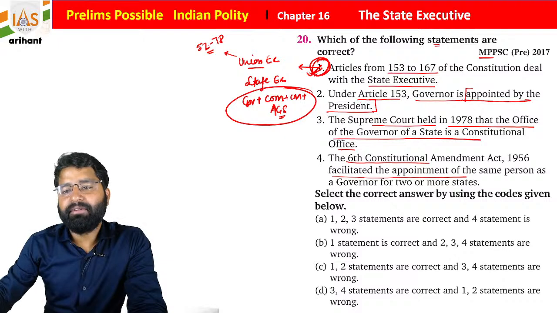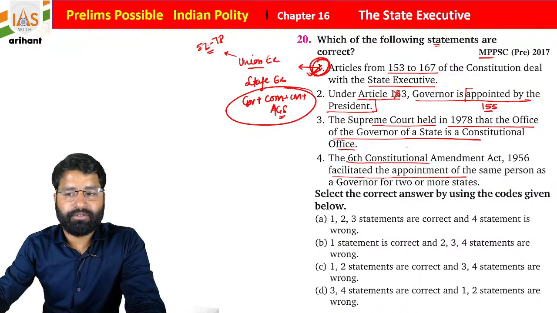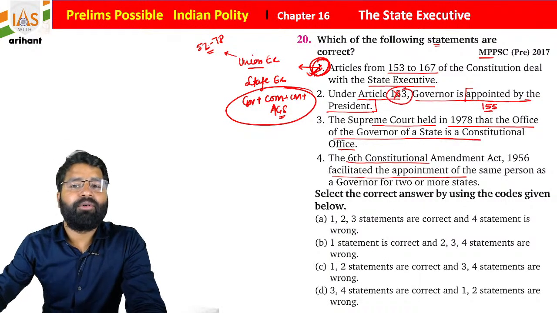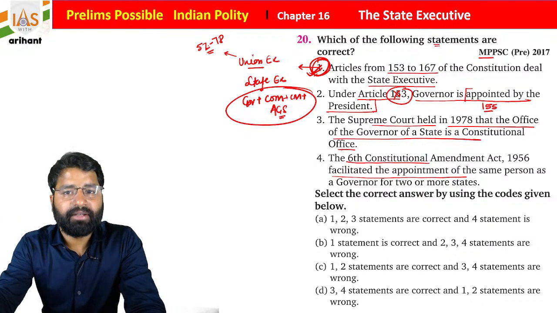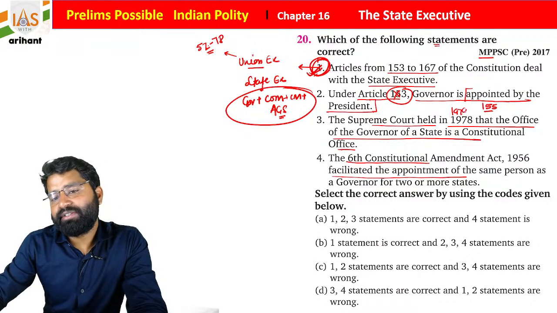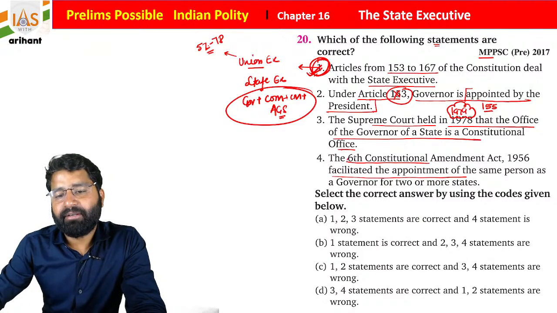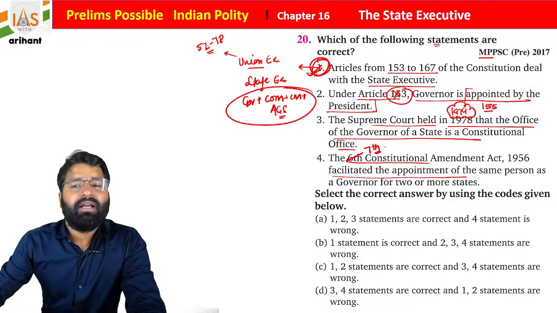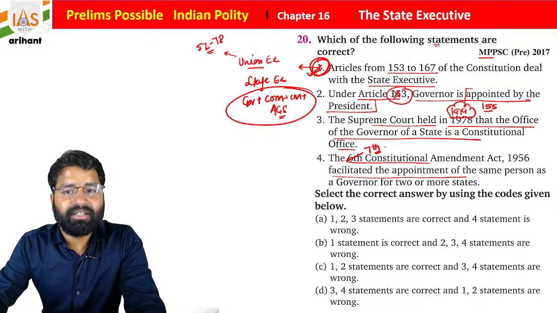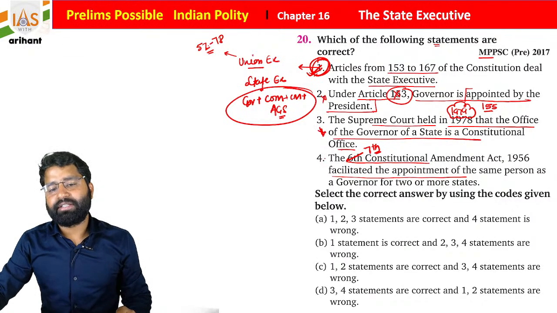The appointment of the governor is mentioned under Article 155, not under Article 153. Article 153 says there shall be a governor for each state. The Supreme Court gave the judgment in 1979, not in 1978. And this was the 7th Amendment, when the provision was made that a governor can be appointed for more than one state. So statement 2 is incorrect, statement 3 is incorrect, statement 4 is incorrect.